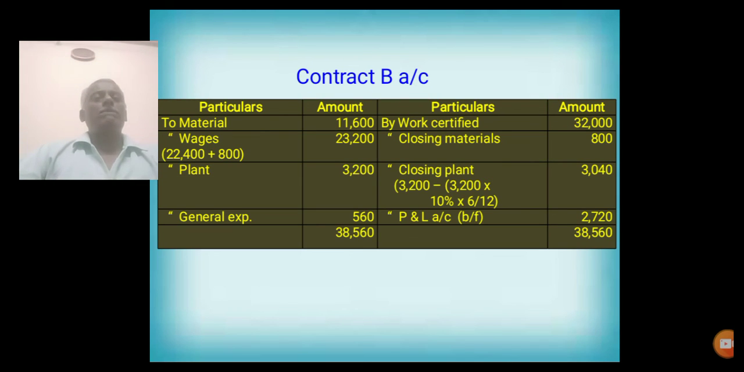Contract B. In this problem, all the information is entered. While balancing, we find that this is a loss. Contract B incurs a loss of rupees 2,720. So the full amount of loss is transferred to the P&L account, profit and loss account. While calculating the value of plant, it is a contract for 6 months, so depreciation is also provided for 6 months only.